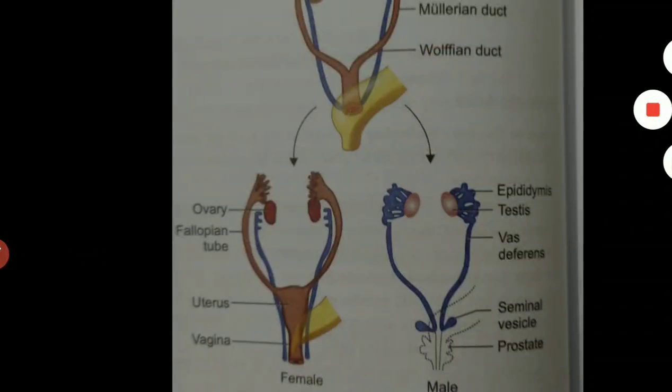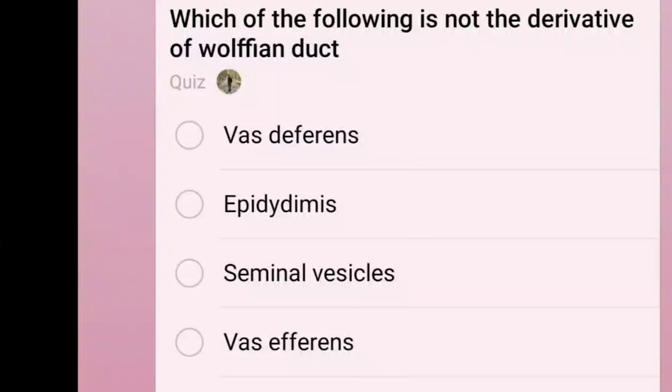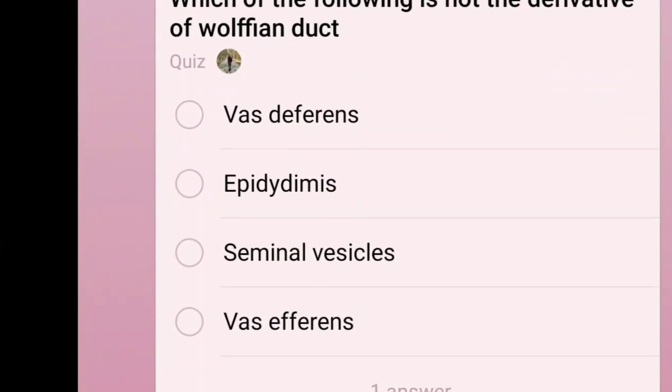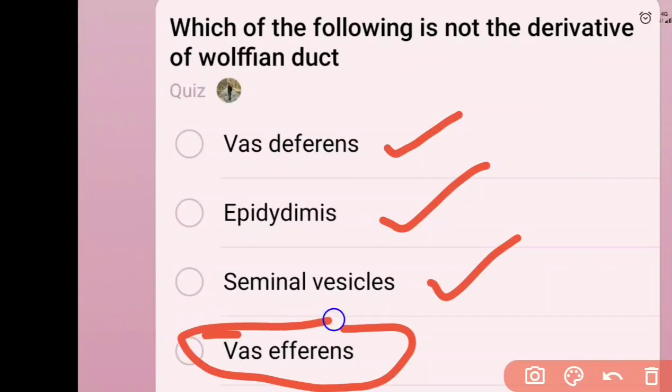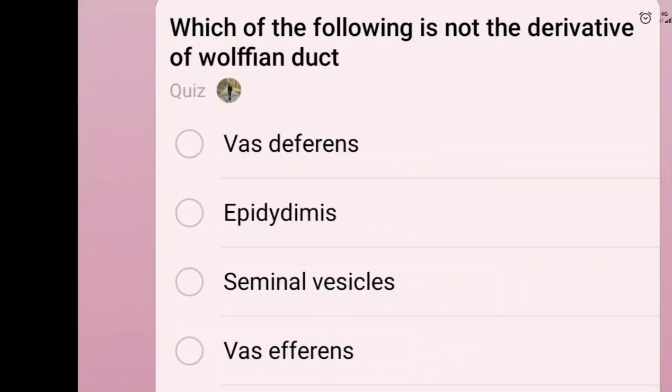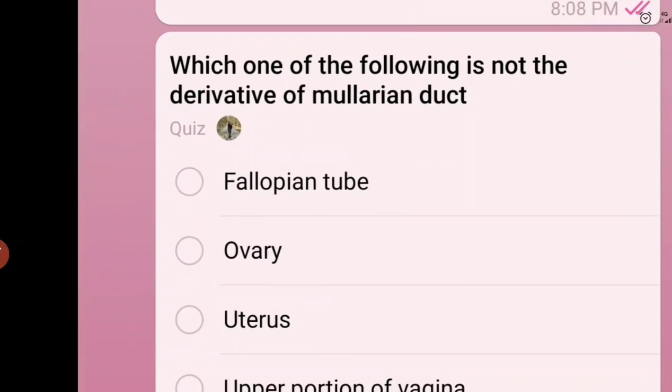So we'll go back to the question. So we'll see what is the answer. Vas deferens, epididymis and the seminal vesicles, all three of them develop from the Wolffian duct. So the answer here is vas efferens. Now coming to the next question.